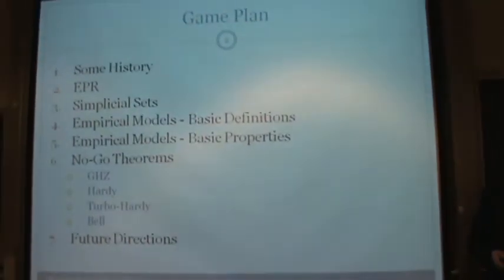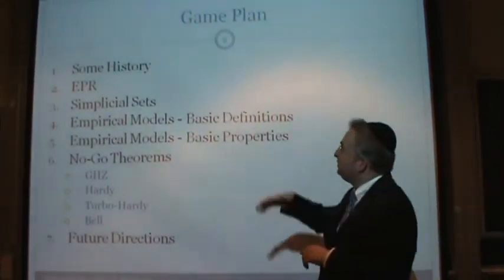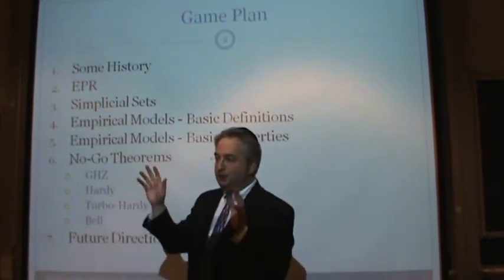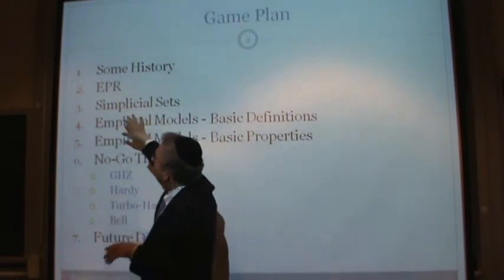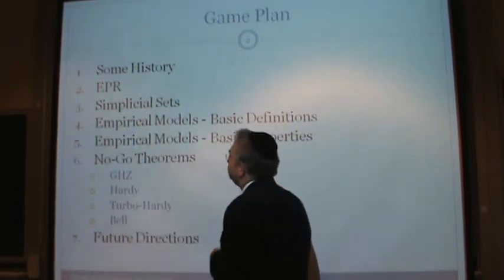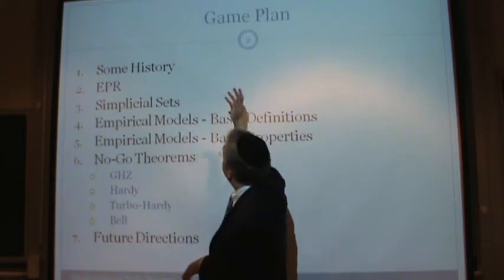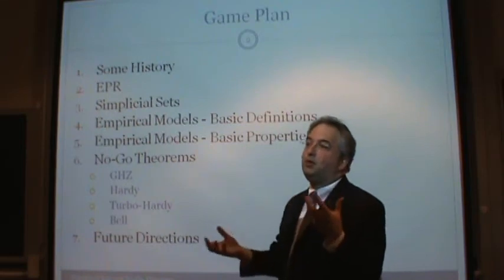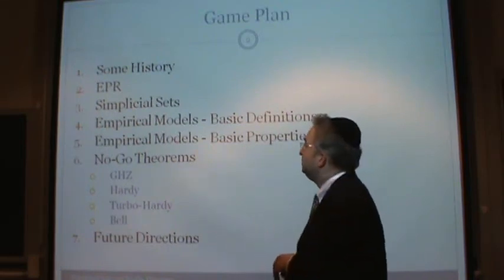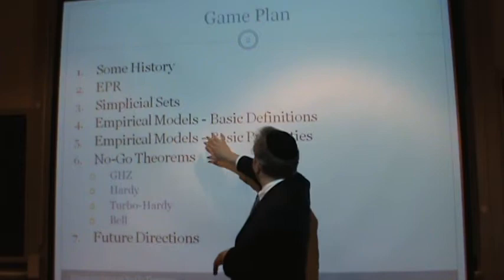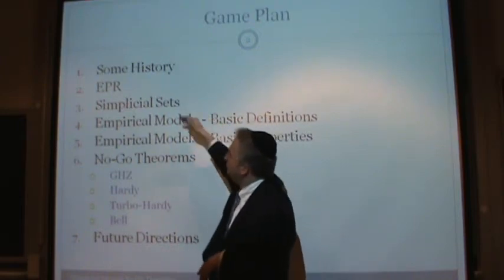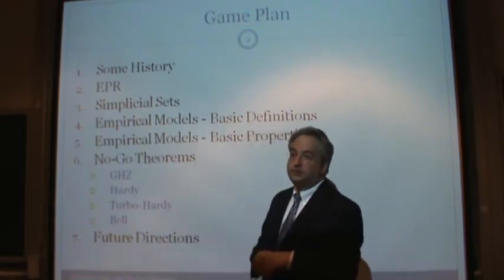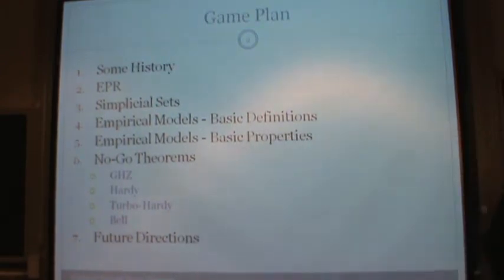Okay, so here's the game plan. We're going to do some history, and then basically this is about no-go theorems, which you don't have to know what they are, but we're going to go through it. The simplest no-go theorem is EPR, Einstein-Podolsky-Rosen. Then, since we're talking about shapes, we're going to talk about simplicial sets, which are a combinatorial way of describing topological spaces. And then we're going to talk about empirical models, some basic definitions using these things, and basic properties, and then actually go through 4 no-go theorems.